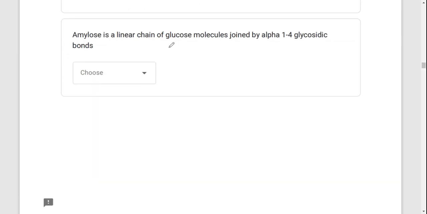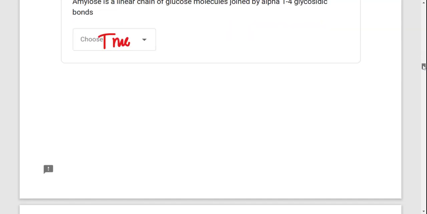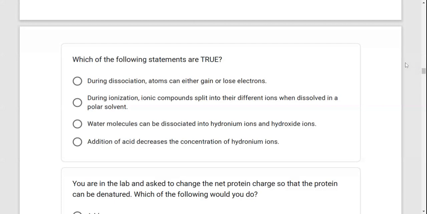Amylose is a linear chain of glucose molecule joined by alpha 1,4 glycosidic bonds. True or false? So this statement is true. Amylose is joined by alpha 1,4 glycosidic bonds. It is linear. Amylopectin is branched. Which of the following statements are true? During dissociation, atoms can either gain or lose electrons.